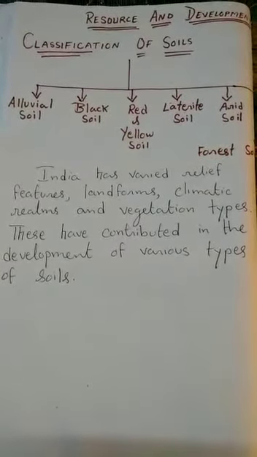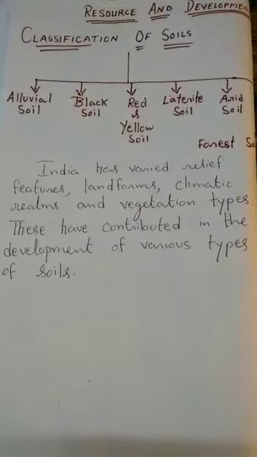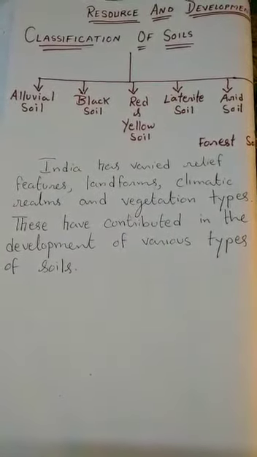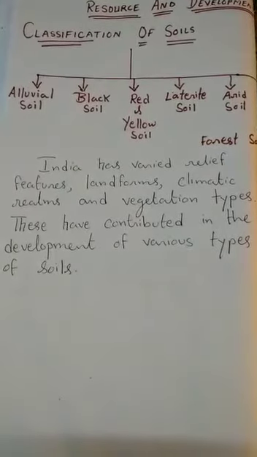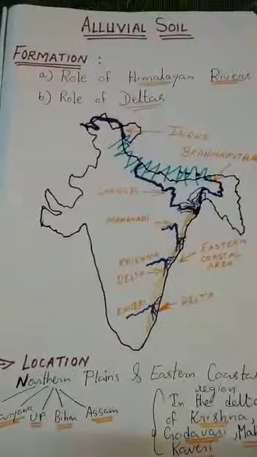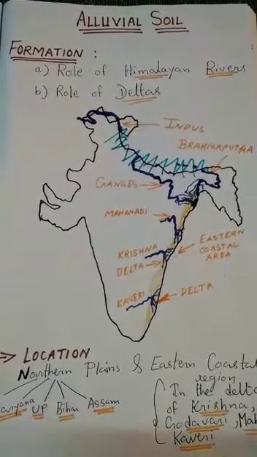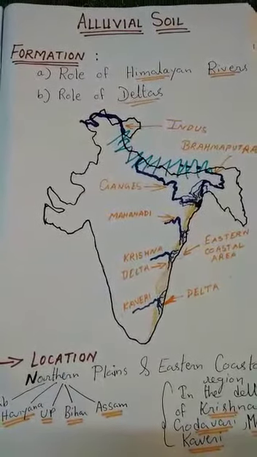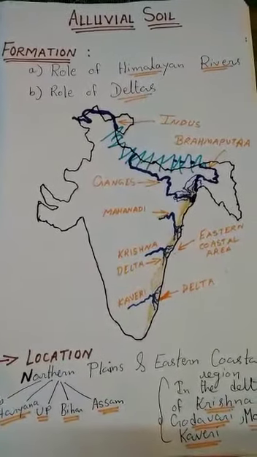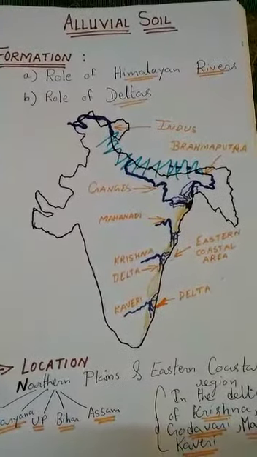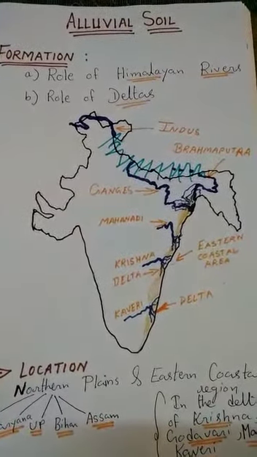We are going to study alluvial soil first today. Why? Because in most parts of India we find this alluvial soil. Students, just see the alluvial soil here. First we will discuss how this alluvial soil is formed. Alluvial soil is formed in two ways: first by the Himalayan rivers and then by the deltas.